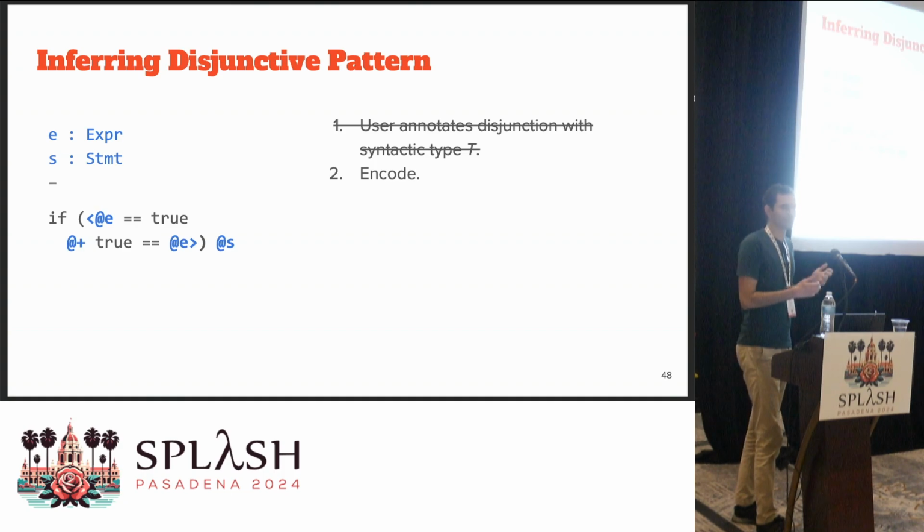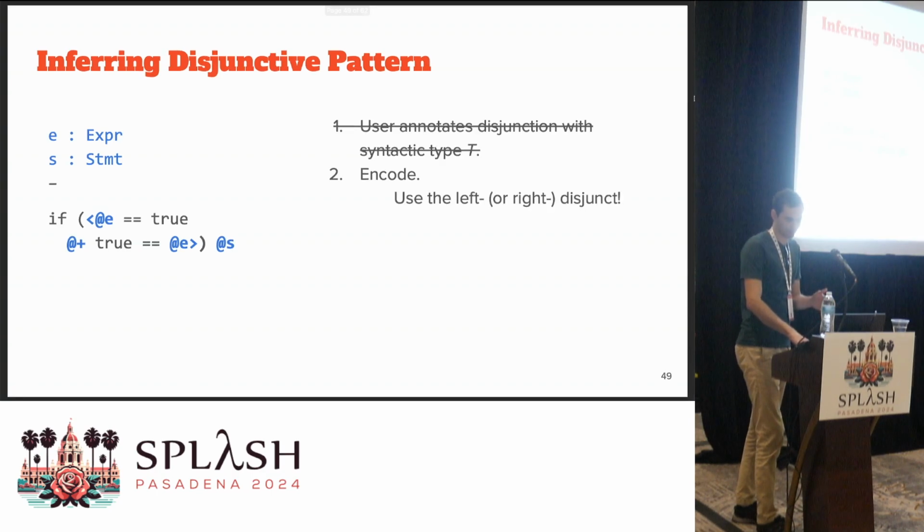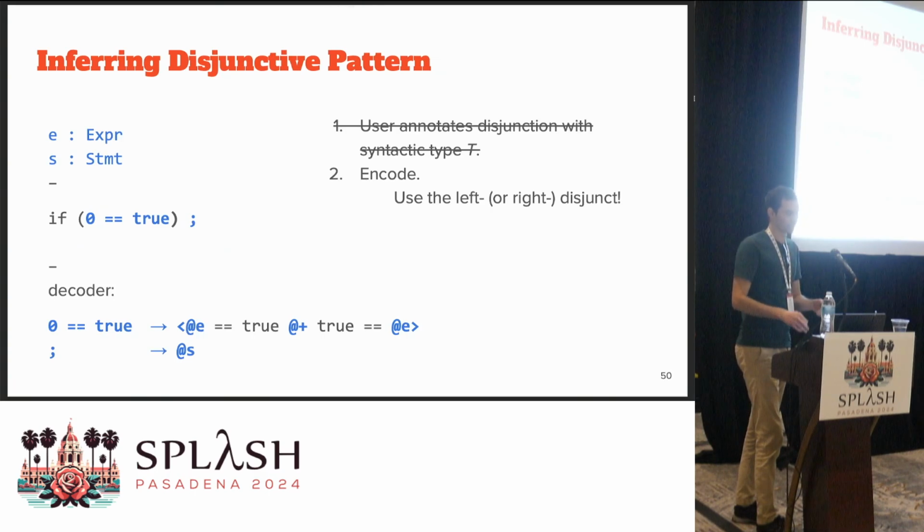And we can actually very easily encode this without the type, because we can actually just take either the left-hand side or the right-hand side of the disjunction and use that to encode our entire pattern. So I can take the E equals true and use that as our encoding for the metapattern. So we can use the left or right disjunct, and we replace the entire thing with 0 equals true, which represented the E equals true part from before. And now our decoder is a little bit larger because it includes the 0 equals true part.